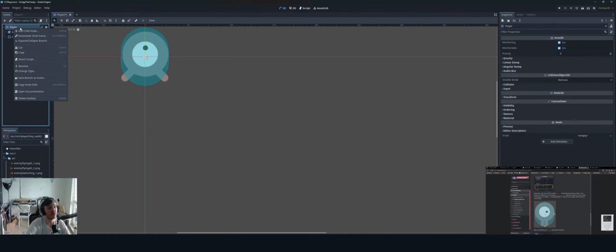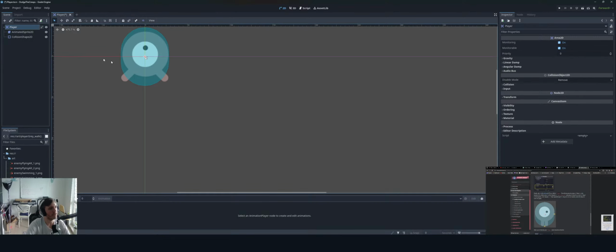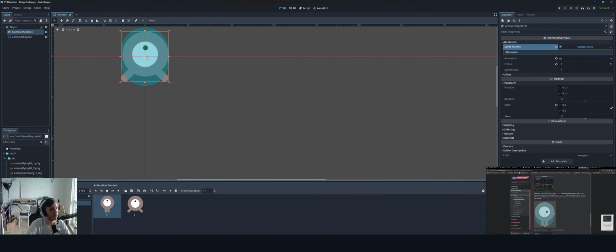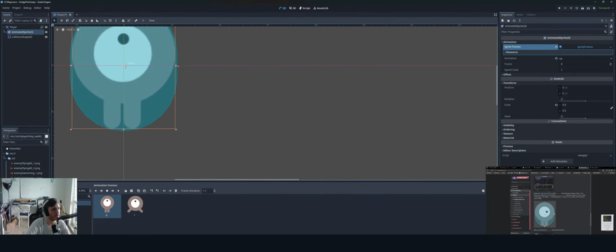Attach script. We're gonna have to do that eventually, I assume. So animation, no. Autoplay on load. Is there like a reset? Delete frame. Insert empty before. Paste. All right, I'm gonna stop it there. I feel like double clicking or right clicking and doing something would better do that. But whatever, let's pull this. Oh, I'm pulling in the wrong thing. Collision shape.